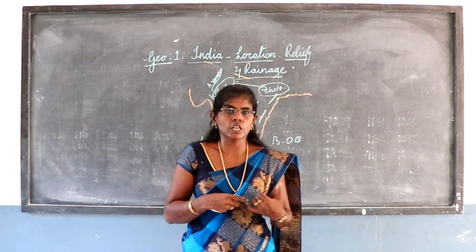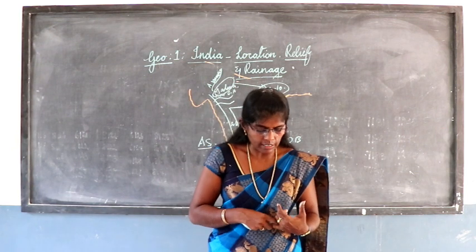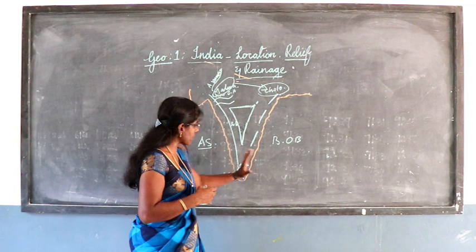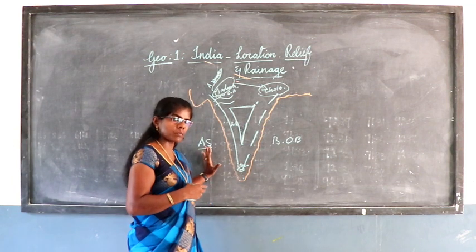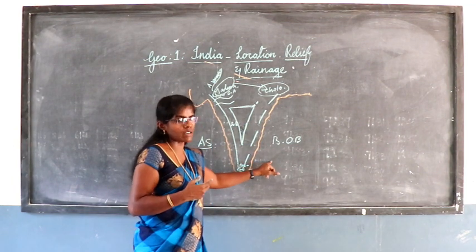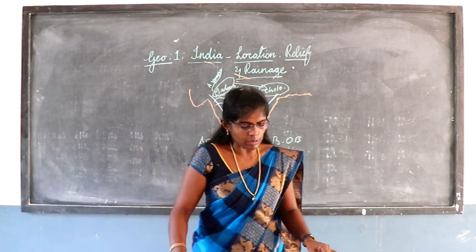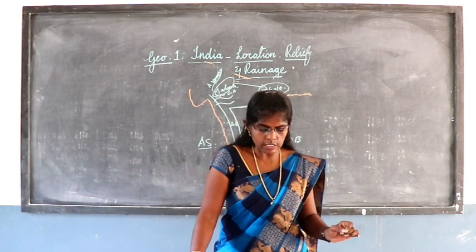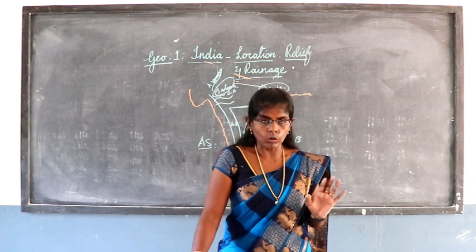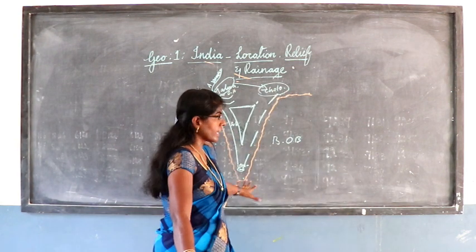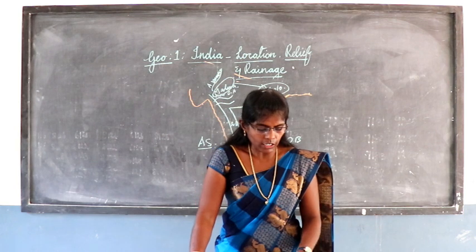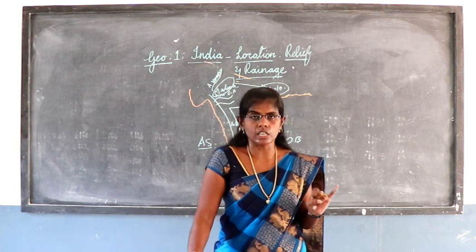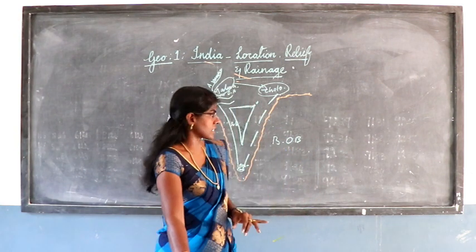The last geographic division is the coastal plain. So coastal plain means Indian Ocean. It has 2 arms, western side Arabian Sea and the eastern side Bay of Bengal. So coastal plains are formed by the coastal action of the rivers as well as seaway. So like that only the coastal areas are formed. Indian coastal plains are divided into 2, western coastal plain and eastern coastal plain.